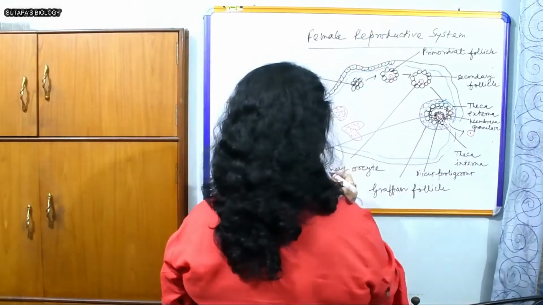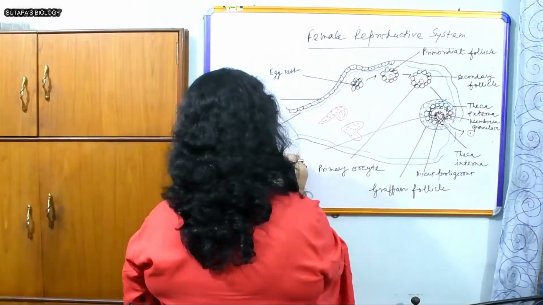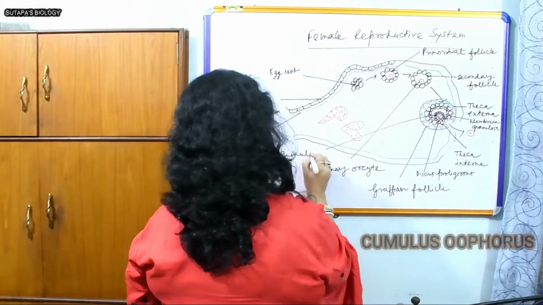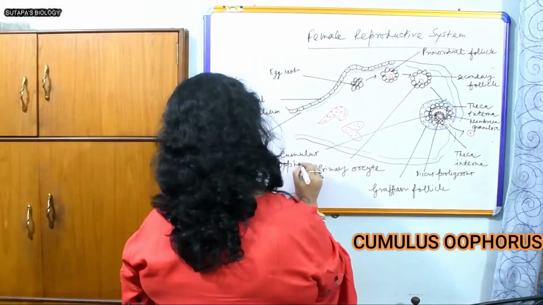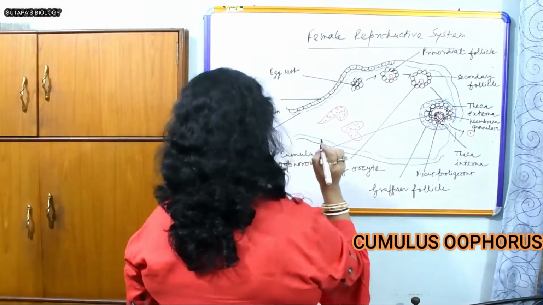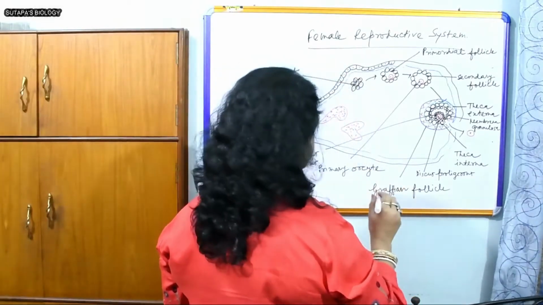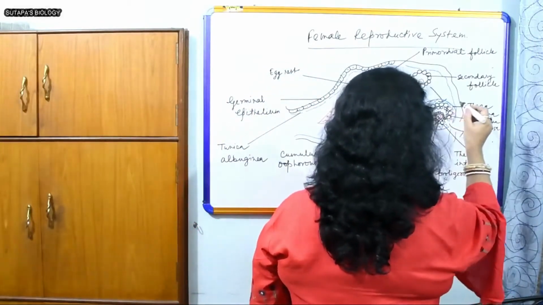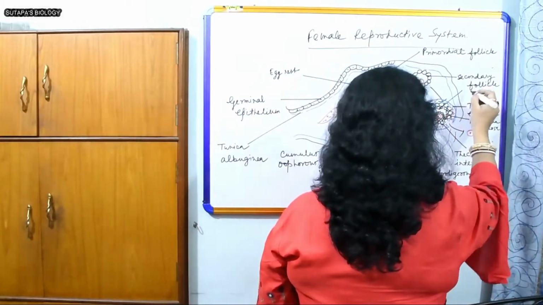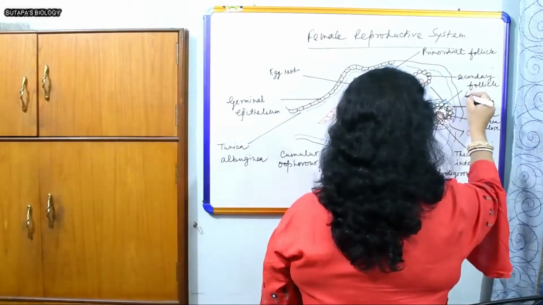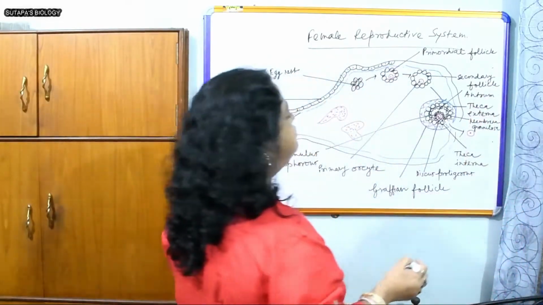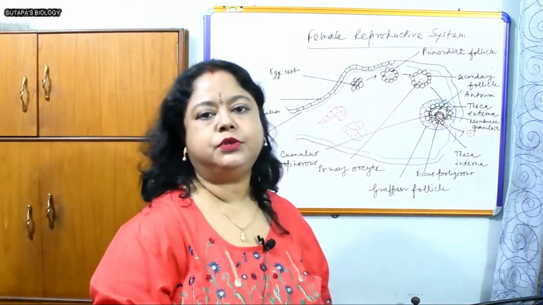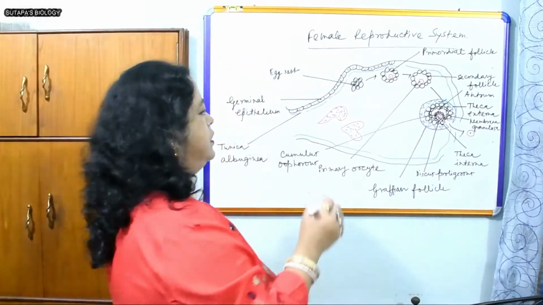The tip of it is cumulus oophorus. And this white cavity is known as antrum, which remains filled up with the liquid that is known as liquor folliculi.